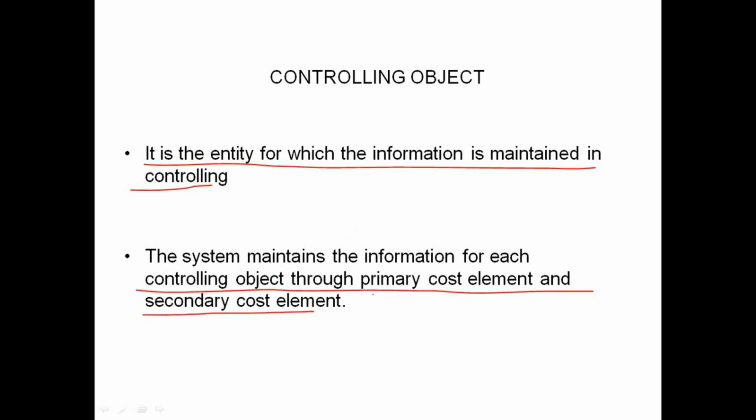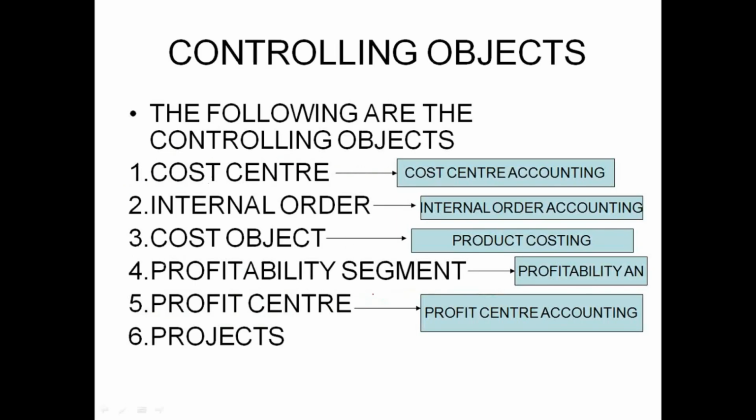So what are the primary cost element and the secondary cost element? We will discuss that in cost element accounting. Here, these are the controlling objects defined in the system. Cost center is a controlling object. For this, we maintain and process the information of expenses and revenues in cost center accounting.